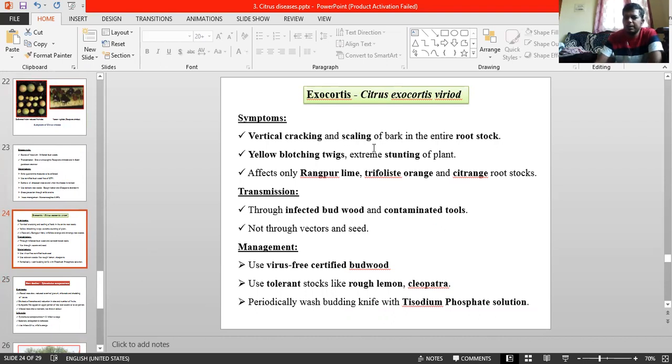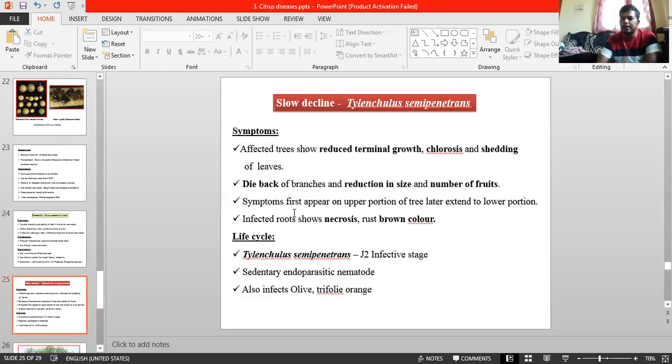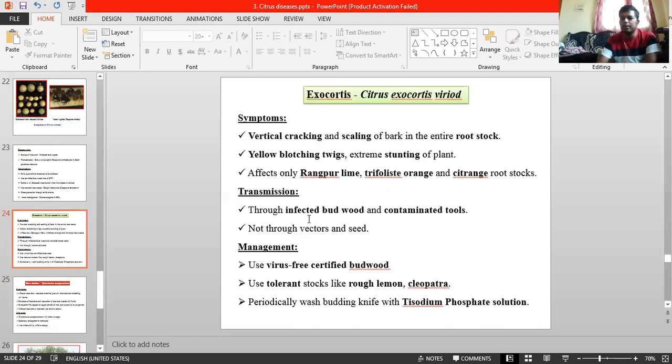And symptoms, you can just glance at them. It is vertical cracking and scaling of bark in the entire rootstock. It causes vertical cracking, yellow blotching of twigs, and extreme stunting of the plant. It affects only Rangapur lime, trifoliate orange, and citrange rootstocks. Remember, these three are the only indicator plants. Trifoliate orange is the indicator plant for exocortis, and Rangapur lime as well as citrange rootstock also, but majorly trifoliate orange. It transmits through infected budwood and contaminated tools. There is no seed-borne nature or vector transmission. Only through budwood and contaminated tools.